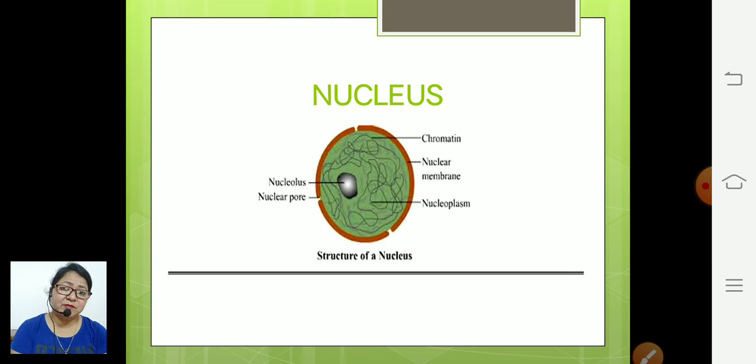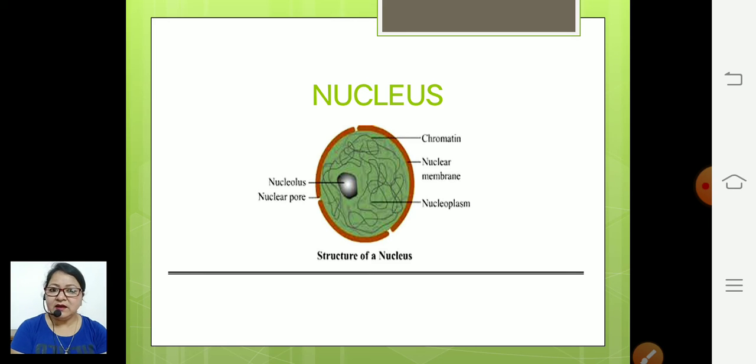Next part of the protoplasm, we divide the protoplasm in three headings: plasma membrane, cytoplasm, and nucleus. So next is the nucleus. Here you can observe the diagram of nucleus, a typical eukaryotic nucleus. It is surrounded by double unit membrane, that is called nuclear membrane, and it has the nuclear pore in between for the transmission of material from nucleus to the cytoplasm.